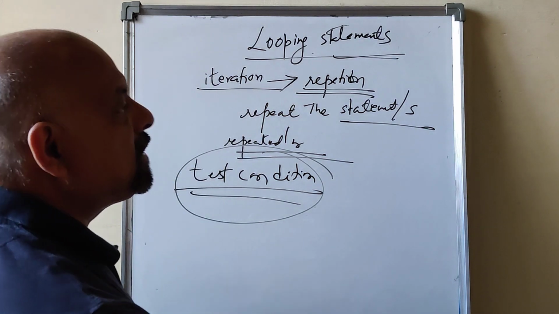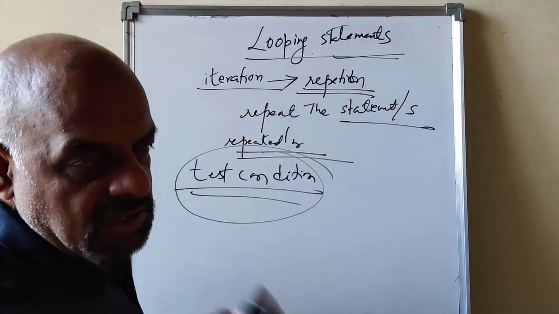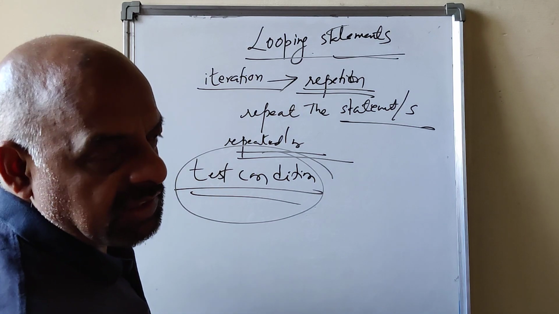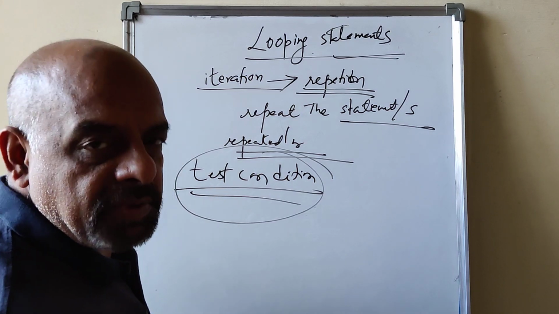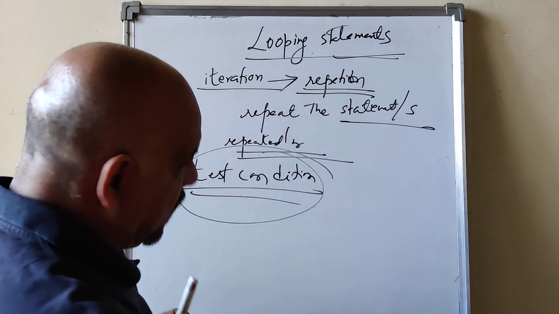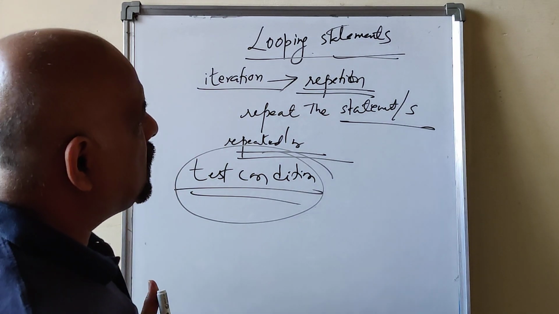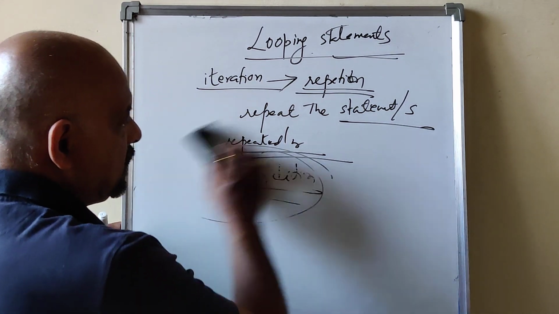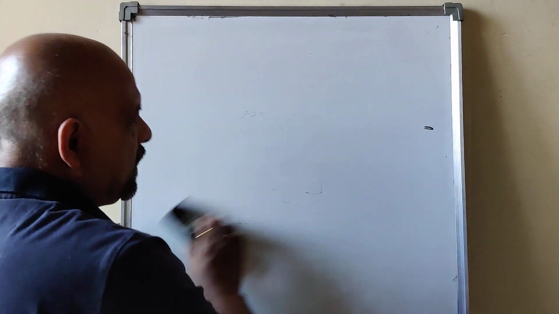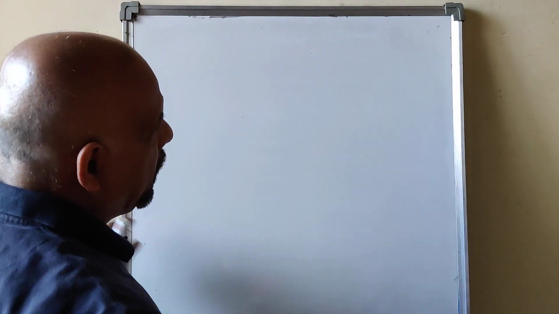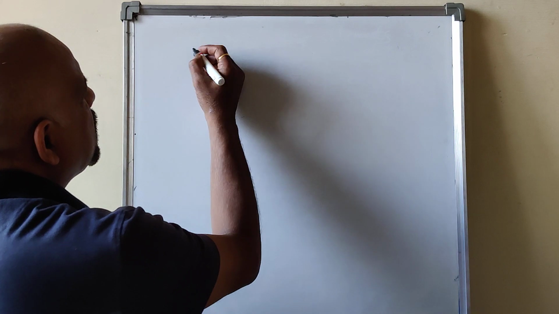C supports 3 types of looping control statements. Looping and repetition are all one and the same. One more thing is the control variable.